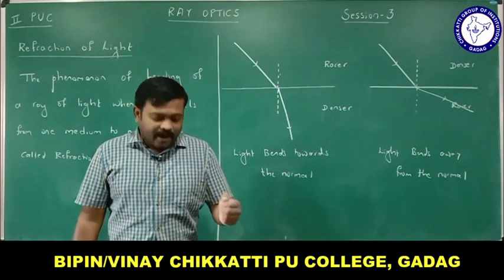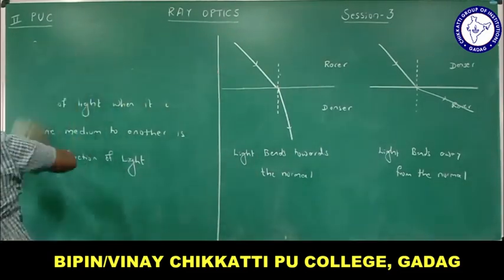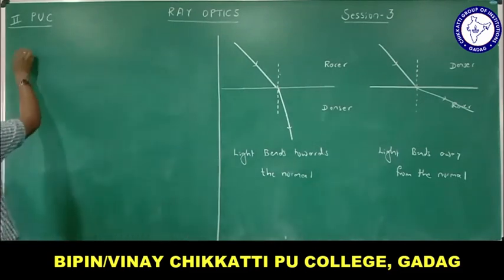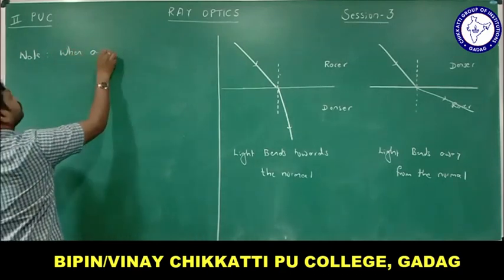Another note point that you need to remember in refraction of light, let me write that in terms of notes.